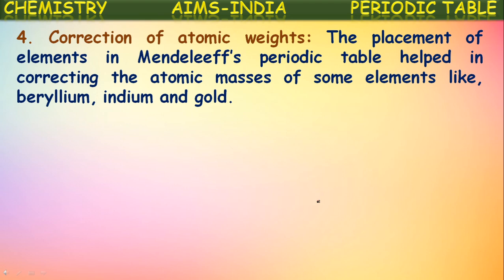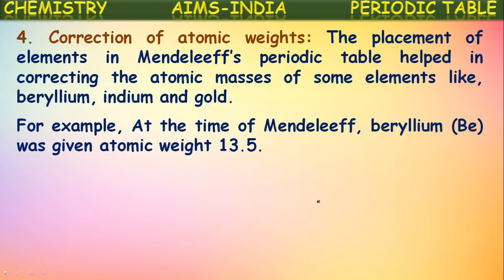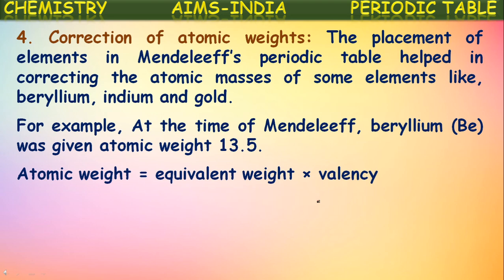The next feature in Mendeleev's periodic table is the correction of atomic weights. The placement of elements in Mendeleev's periodic table helped in correcting the atomic masses of some elements like beryllium, indium and gold. For example, at the time of Mendeleev, beryllium was given atomic weight 13.5.